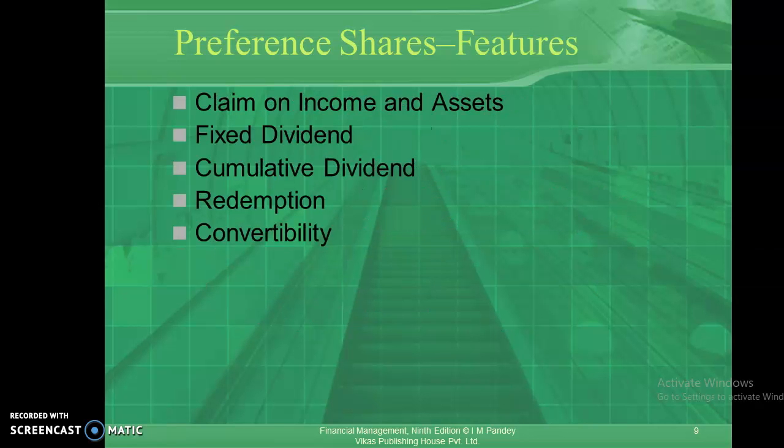They have a claim on the income and assets. They have a fixed dividend amount. The dividend is cumulative in nature. Redemption is possible. Convertibility is also possible in the case of preference shares. These are some of the features of preference shares.